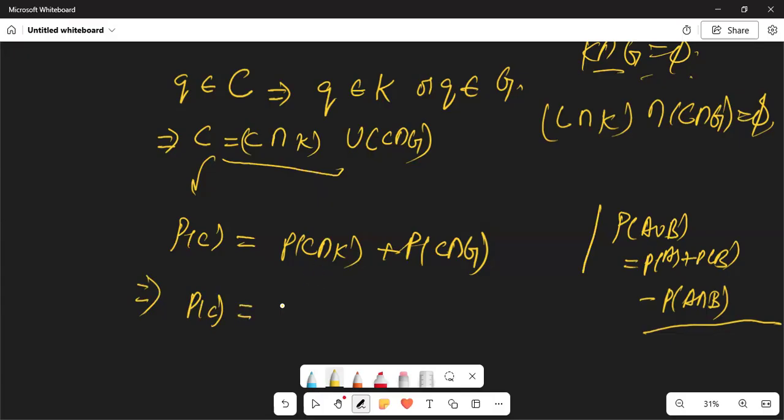We have been given the conditional probability. So obtaining the intersection from the conditional probability is just using this.